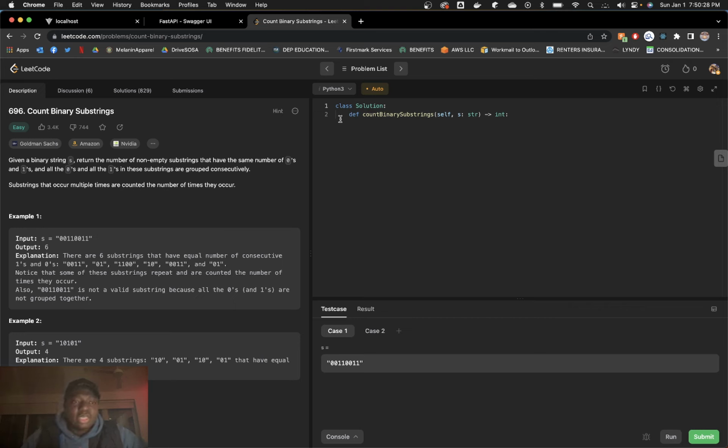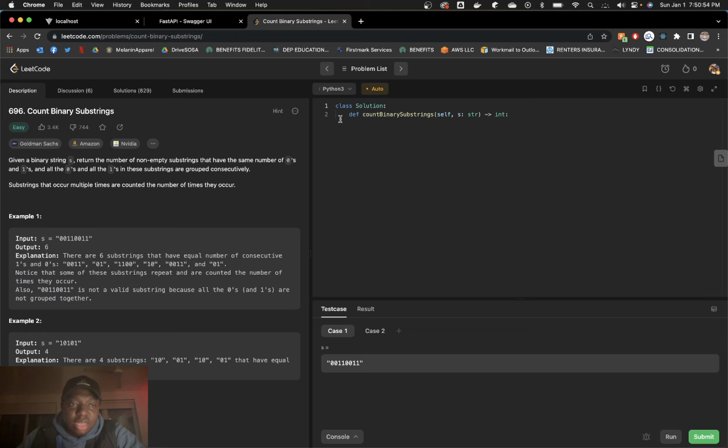So our goal is to output the number of times we find these substrings. Let me write down some notes. Given a string S, like 0, 0, 1, 1, 0, 0, 1, 1, our response would be 6. And why 6?